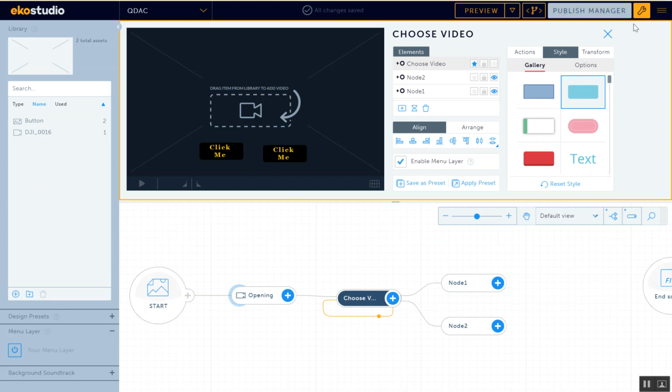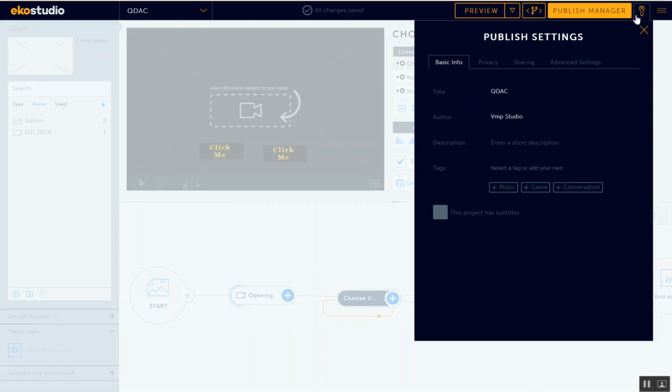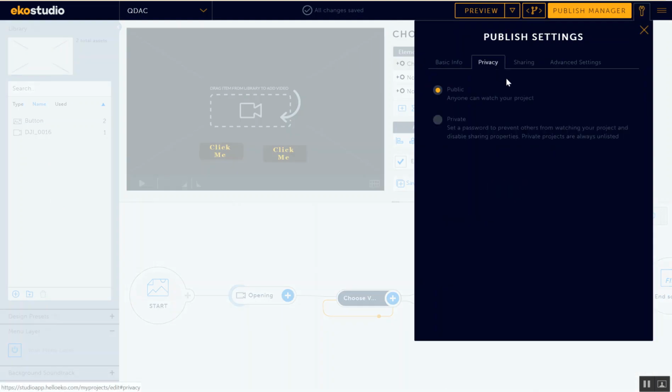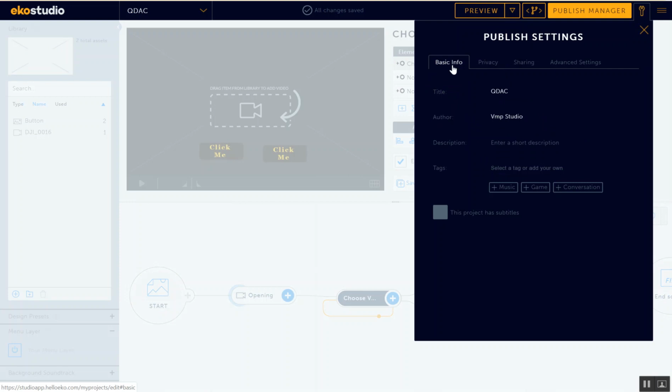But before that, you have publish settings. So you can go and say, I want this to be private. This is a private thing, put a password on it, and people will need a password to access it. Because it sits like YouTube pretty much. It just sits there. Otherwise, publicly, people can see the interactive video. It can be made public or private.